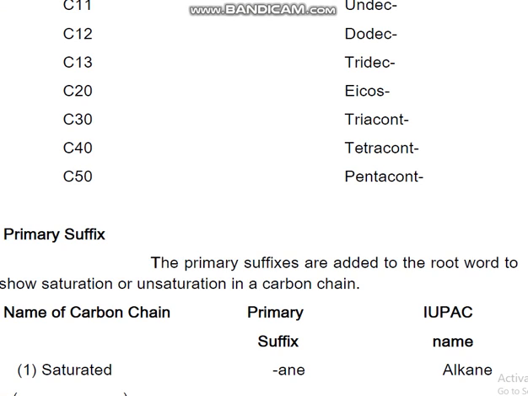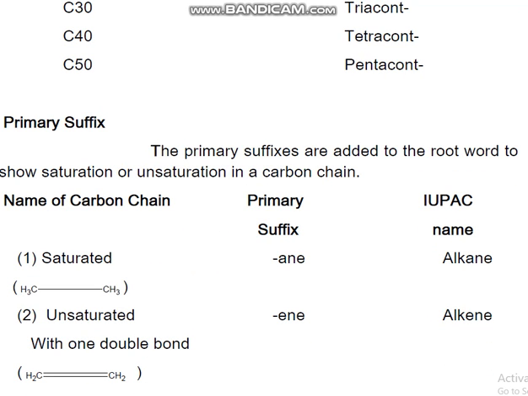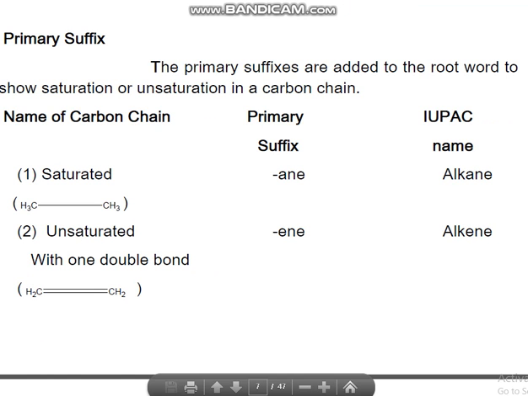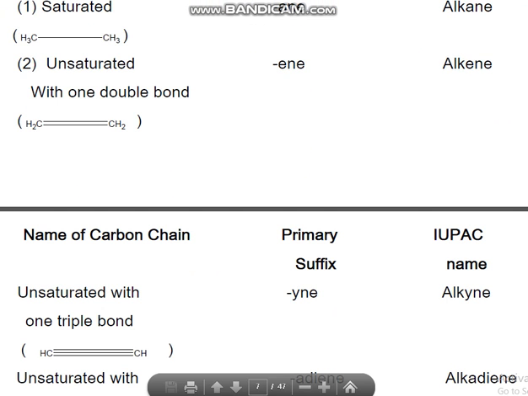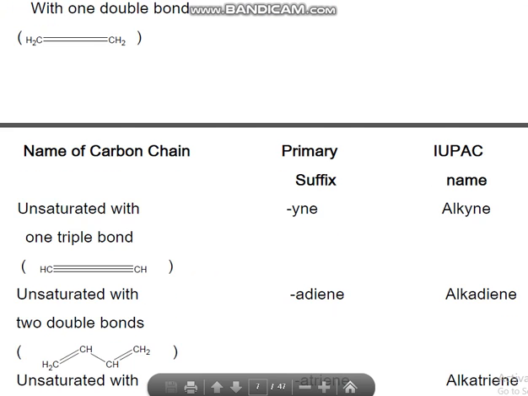What are primary suffixes? Primary suffixes are added to the root word to show saturation or unsaturation in the carbon chain. If the molecule is saturated, that is, containing only single bonds, it will be called an alkane, and the suffix added is "-ane". With one double bond, the suffix is "-ene" and the name will be alkene. If there is one triple bond, the suffix will be "-yne" and the IUPAC name will be alkyne.